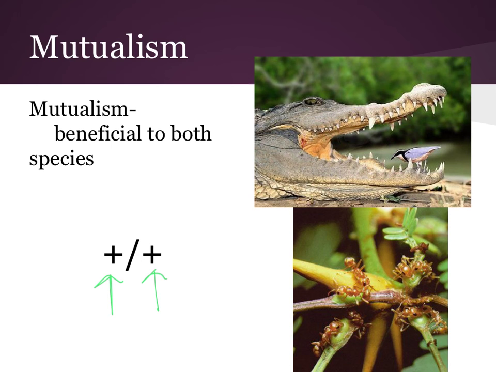The one main one in the insect world is, if you've ever heard of an acacia tree, these are trees with really big thorns. So these ants get to live in those thorns, which gives them a home. And the acacia tree benefits from the ants being there, because these ants can sting or bite things that are trying to attack the tree. So if you went over to an acacia tree and started trying to cut it down, you might see all these little ants coming at you, and they will hurt. Okay? This is a mutualistic relationship because the ants protect the tree and the tree gives them a home. Both species benefit.